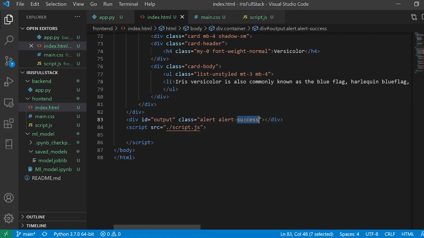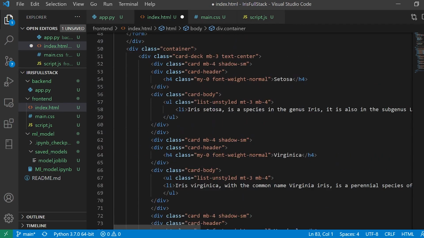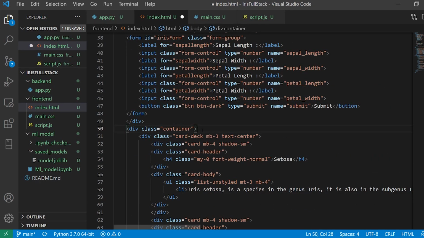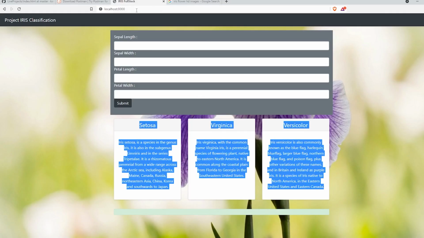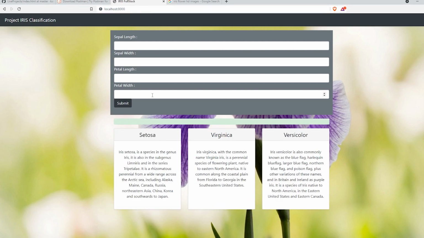And I'll put this alert, let's say, in the container. All right, and I can reload this thing. Okay, so by default it is coming over here. So now I will have to handle this, and the way we do it, I'll write some JavaScript for it.